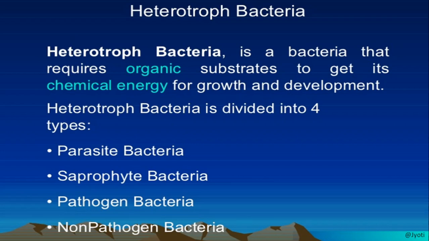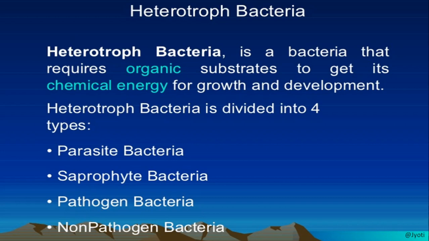So the heterotrophic bacteria, their mode of nutrition may be parasitic, saprophytic, pathogenic, or non-pathogenic. Parasitic bacteria means they depend upon other living organisms for their food. They obtain their food from other organisms.